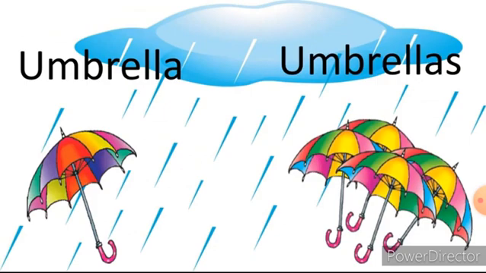Look at this. Umbrella. What is this? Umbrella. Only one umbrella is on one side. What is it? One. Whereas look at this side. How many umbrellas are there? 1, 2, 3, 4. 4 umbrellas. What is more than one? How should you pronounce it? Umbrellas. So look at the difference. Umbrella. Only one is umbrella. Whereas more than one is umbrellas.